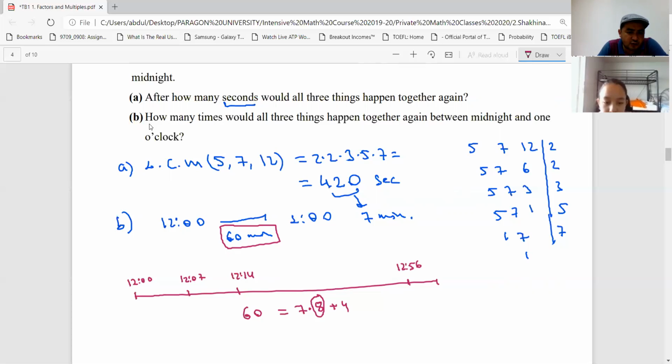So the question is, how many times would all these three things happen together again between midnight and 1 o'clock? How many times? 8 times.